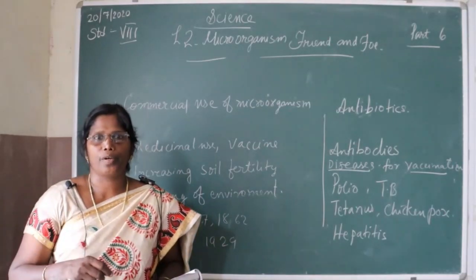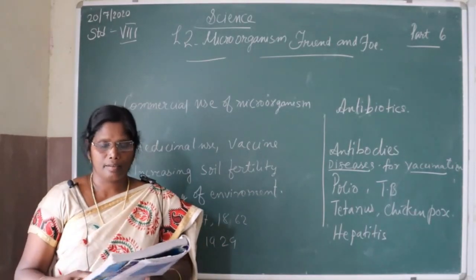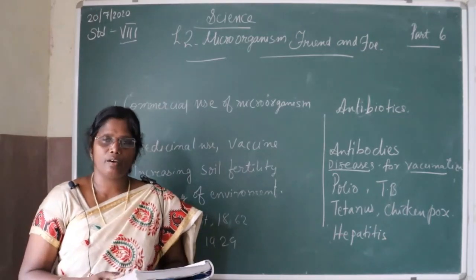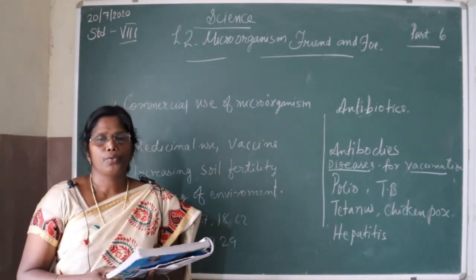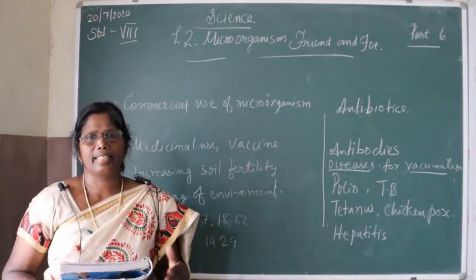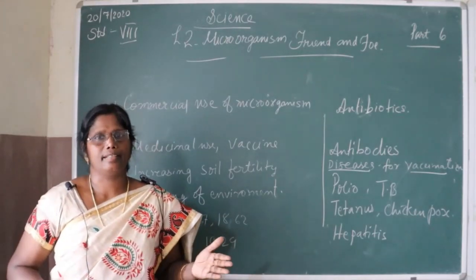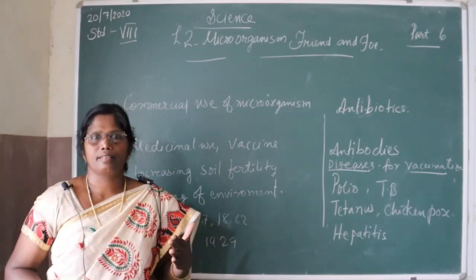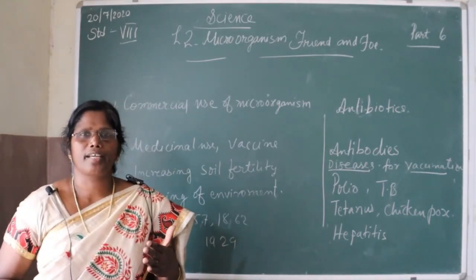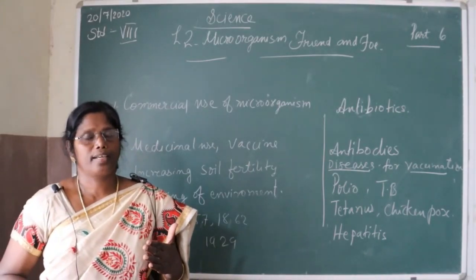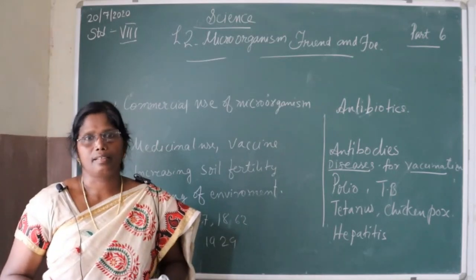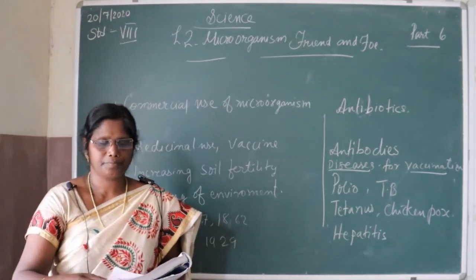The antibodies kill the microbes, and our body knows how to fight those microbes if they enter our body again. Thus, these antibodies protect us from this disease forever.